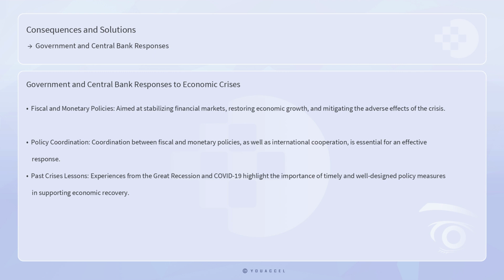The experiences from past crises, such as the Great Recession and the COVID-19 pandemic, highlight the importance of timely and well-designed policy measures in supporting economic recovery and ensuring long-term economic stability.